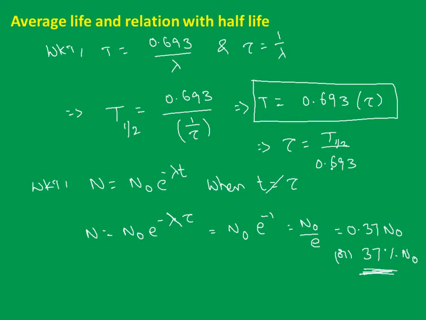And 1 by 0.693 is almost 1.44. So it is nearly 1.44 into t half or half life. You can write down like this also, the alternate forms of mean life or average life.